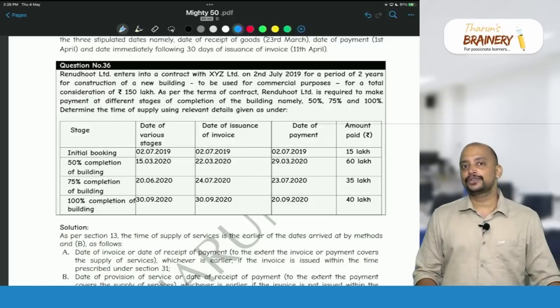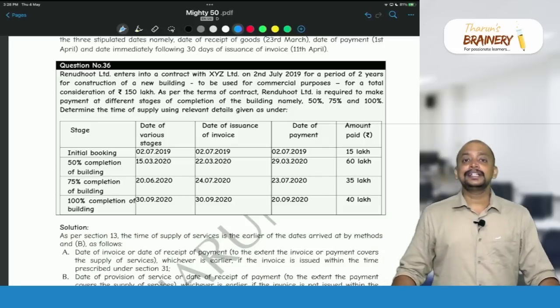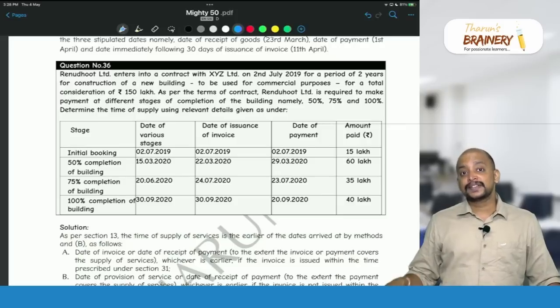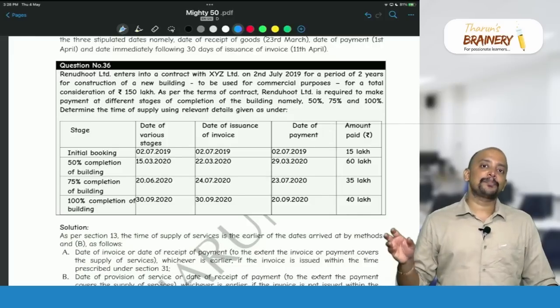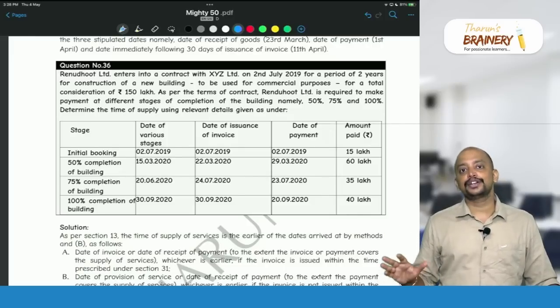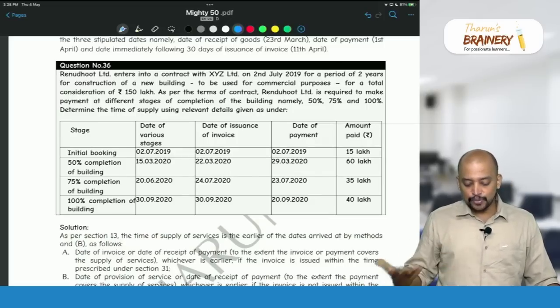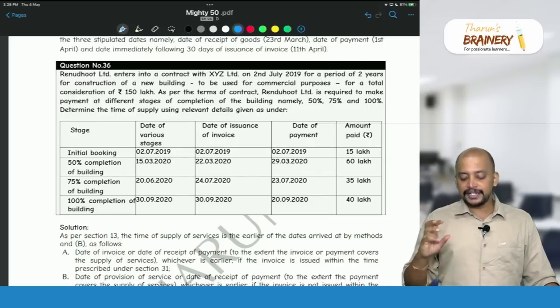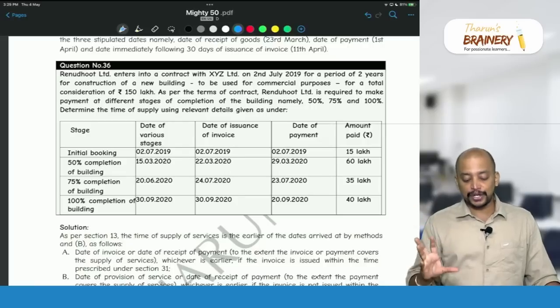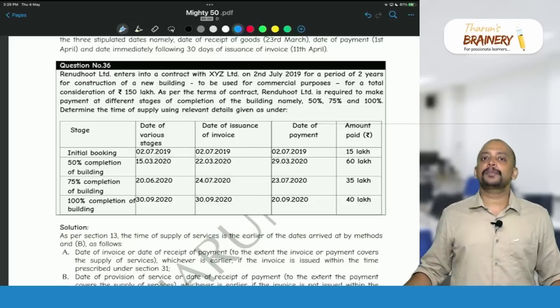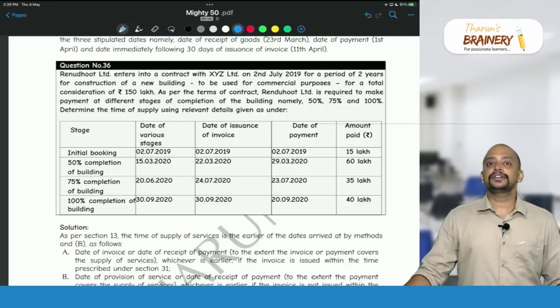So first we need to see, is it continuous supply of service or not? A service which takes more than 3 months to complete and involves periodic payment obligations is known as continuous supply of service. In this case, the contract is entered on 2nd July for a period of 2 years for construction, so more than 3 months, and it involves periodic payment obligations, so it is a continuous supply of service.